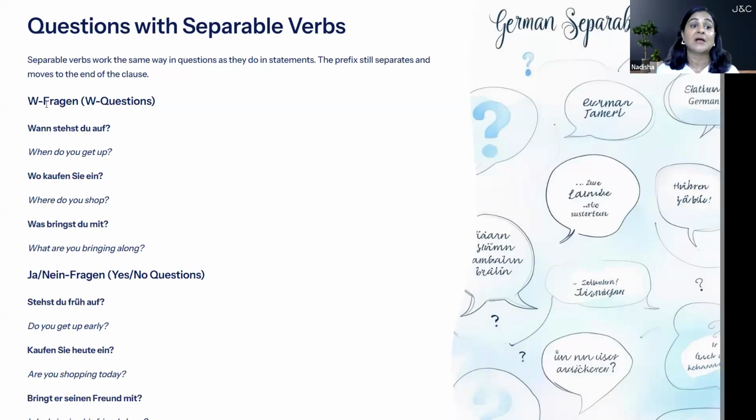Let's see how. Wann stehst du auf? Since it's a W-Frage, that's the W question, W word always comes at first place. Here, wann is coming at first place. Aufstehen is a Trennbare verb. Prefix is auf. It will move at the back. And stehen will come at second place, conjugated based on the subject, which is du. That's why it is taking st ending. So when do you get up is wann stehst du auf?